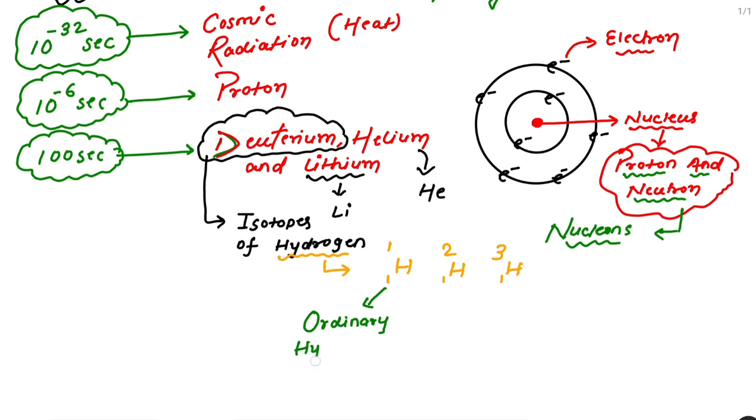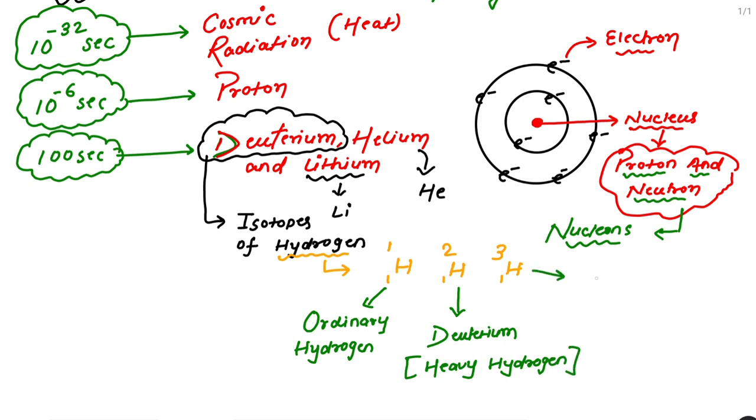Now when we talk about the second one, this is deuterium, also known as heavy hydrogen. The third one is known as tritium, and you know tritium is radioactive.